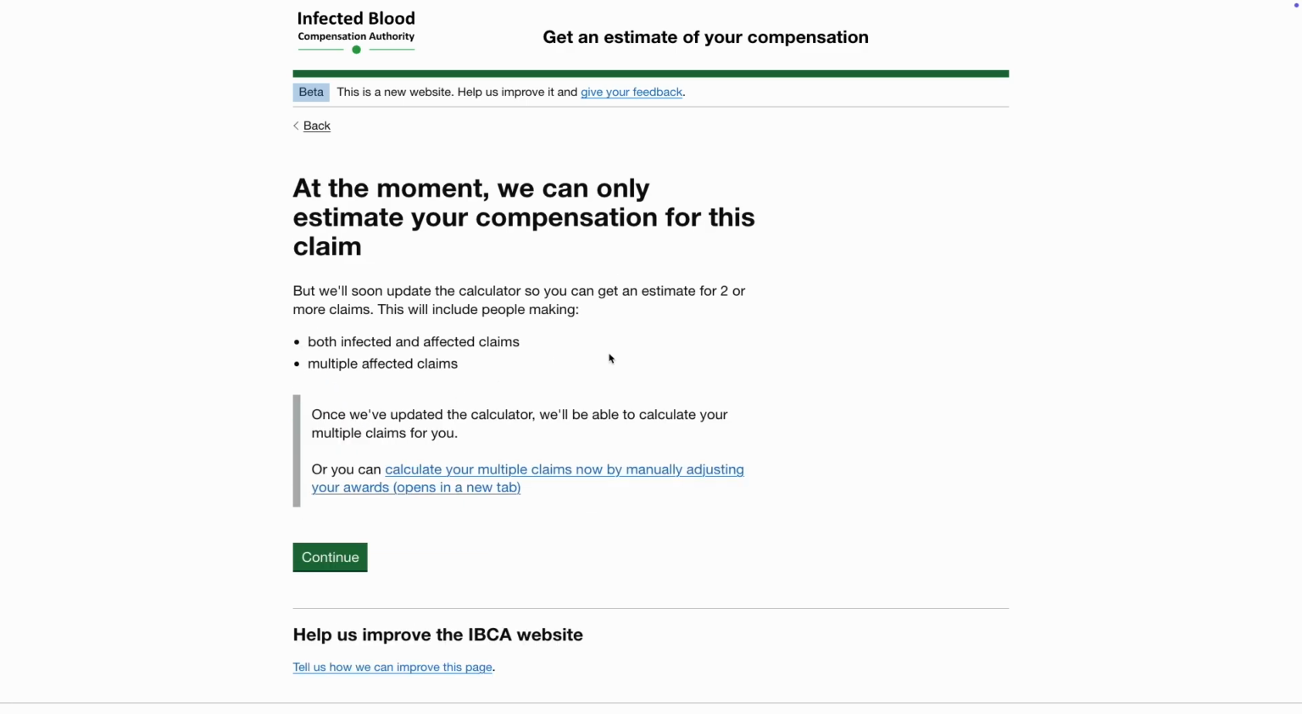The next page explains that we can only estimate your compensation for one claim at a time. We will update the calculator soon so you can get an estimate for multiple claims at once. You can calculate your multiple claims now by manually adjusting your awards. Click the link provided for further guidance. Click Continue.